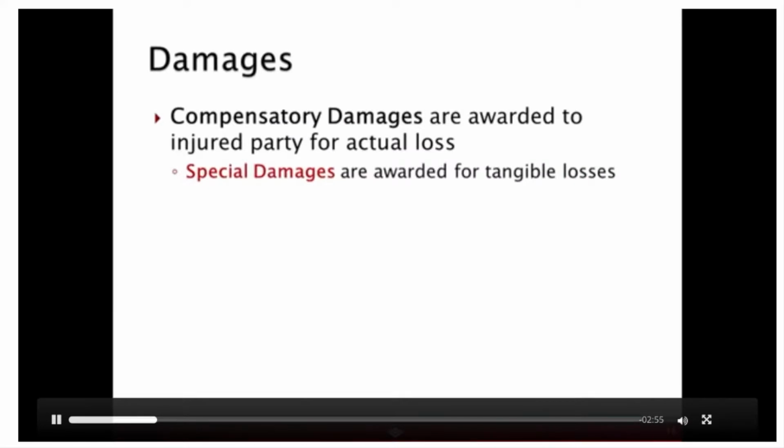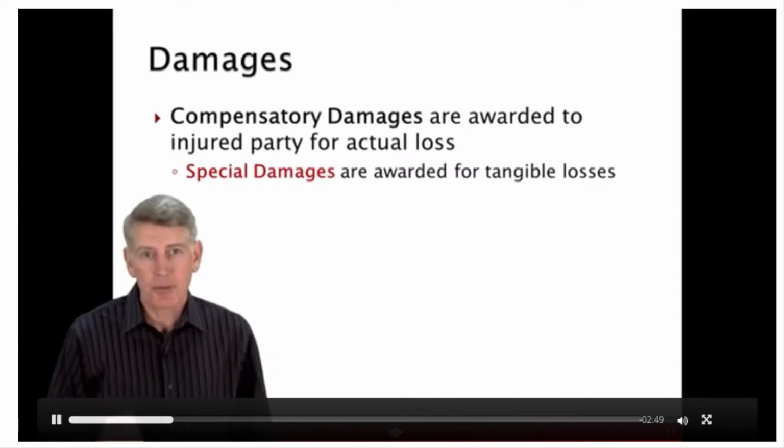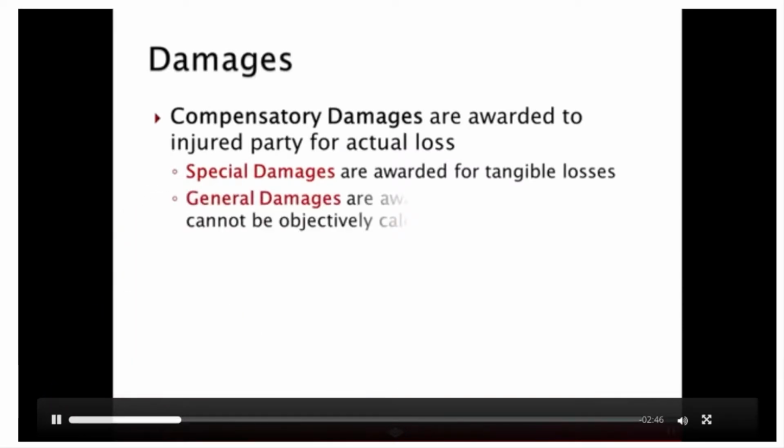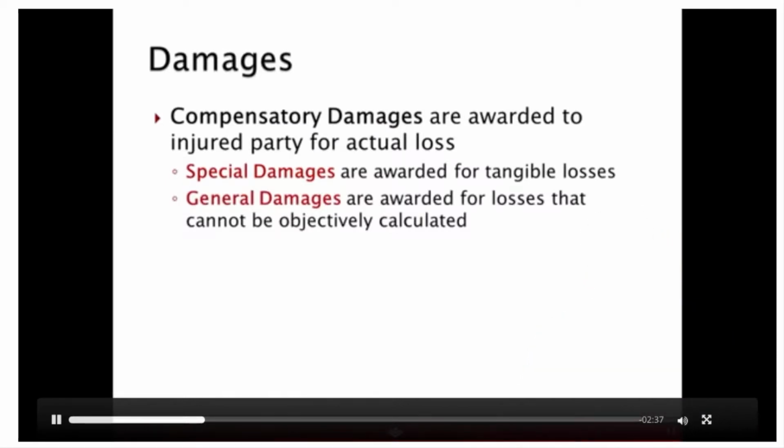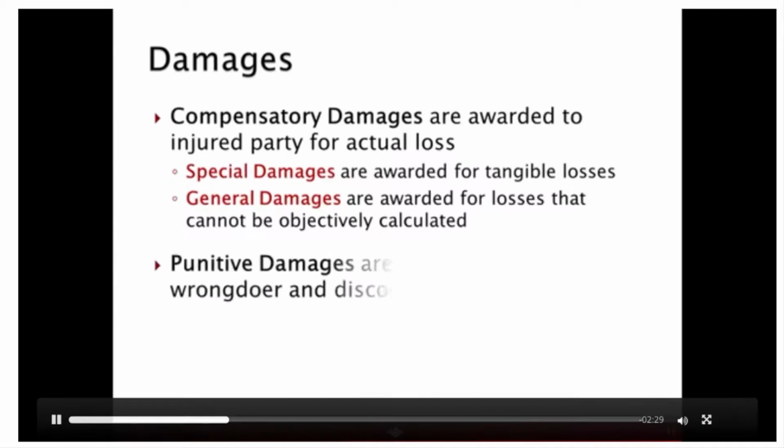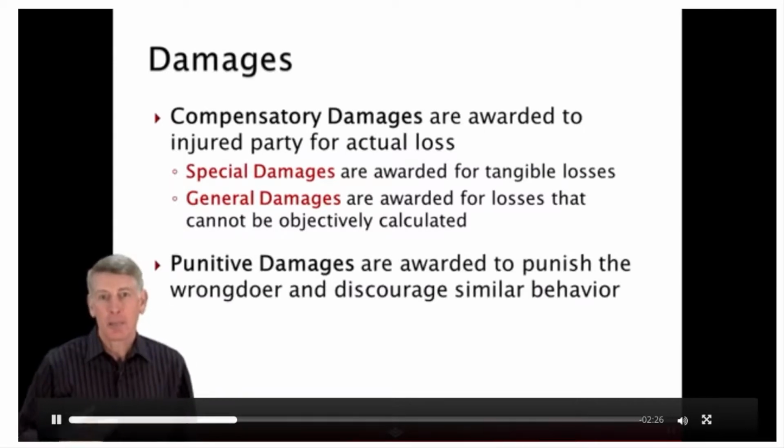Special damages are awarded for tangible losses that can be calculated and proven, such as for hospital bills, surgeon's fees, and lost wages. General damages are awarded for losses that are not tangible and cannot be objectively calculated, such as for pain and suffering. Most liability insurance policies make claim payments for compensatory damages awarded against an insured. Punitive damages are awarded in addition to compensatory damages to punish a wrongdoer or discourage him or her from repeating negligent acts or omissions. Most liability policies do not provide coverage for punitive damages.